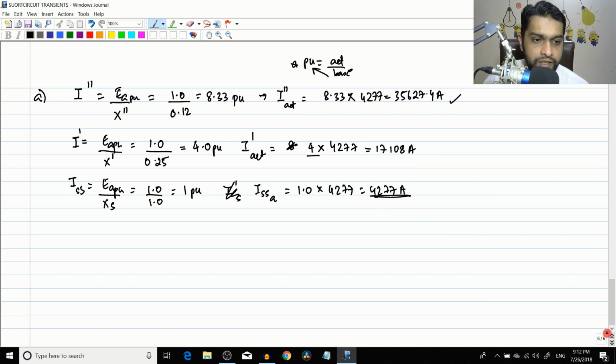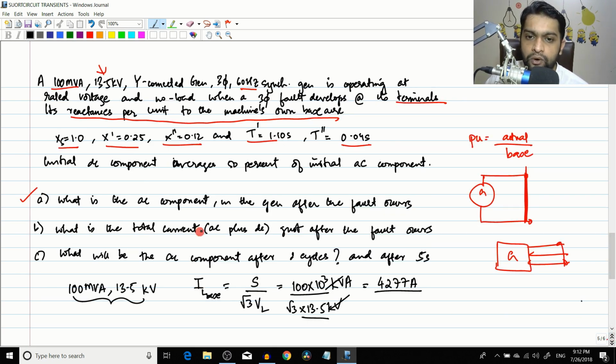Second part of the question is, what is the total current, which is the AC plus DC, just right after the fault occurs. You know that there is a DC component and an AC component. The AC component we have already found out in the first part. So they are asking what is the DC component. Now you have to see what information they have given in the question, because other than that there is no information given to find the DC value.